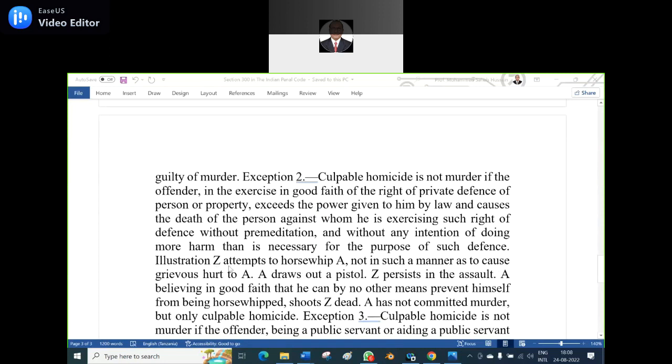Yes, sir. So, illustration: Z attempts to horsewhip A, not in such a manner as to cause grievous hurt to A. A draws out a pistol, and Z persists in the assault, and A, believing in good faith that he can by no other means prevent himself from being horsewhipped, shoots Z, and Z dies. He has not committed murder but only culpable homicide. If you use excess force and there is no other way, and you kill a person, it does not amount to murder; it is only culpable homicide.